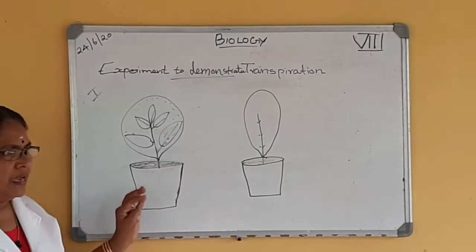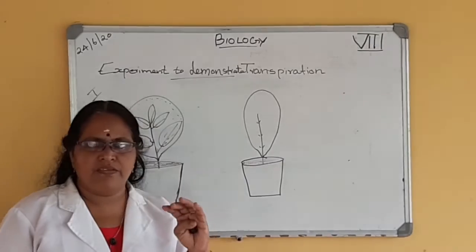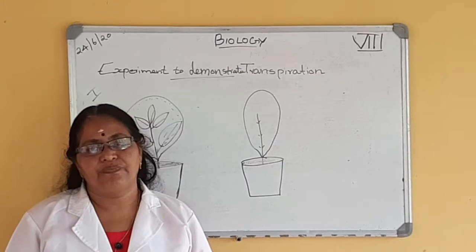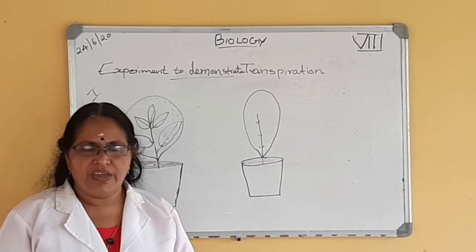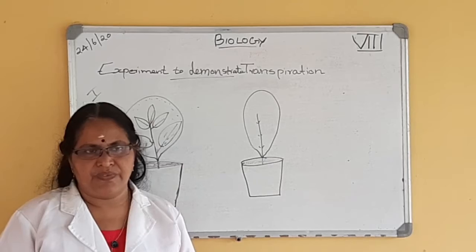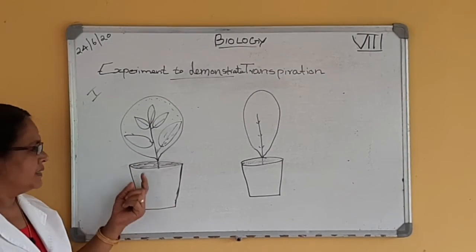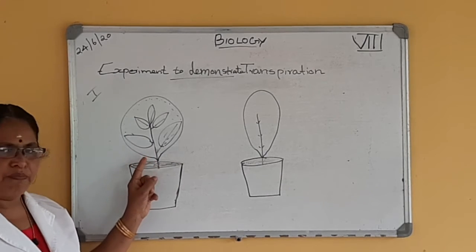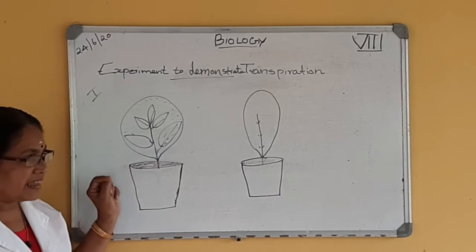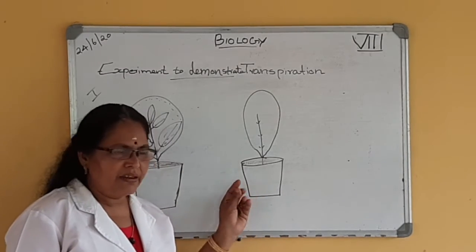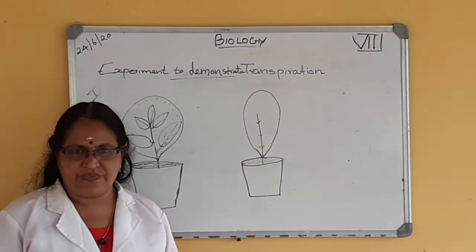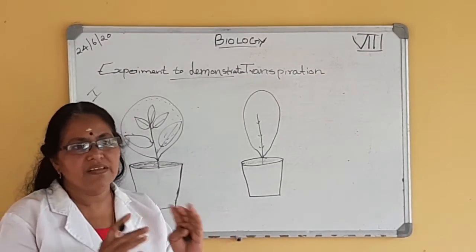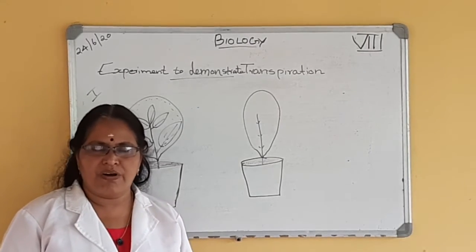Then we want to make sure that only the aerial parts of the plant give out water vapor. For that, we can take two experimental setups. First one is the same setup, that is, cover the aerial parts of the plant with a polythene bag. And in the second setup, take a potted plant, remove all the leaves and cover it with a polythene bag, and keep both setups in the sunlight for a few hours.